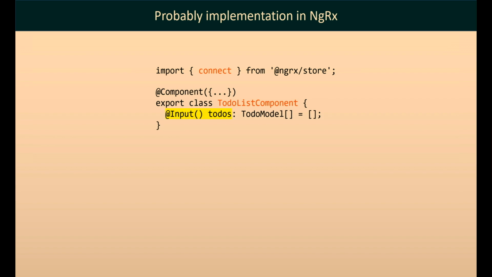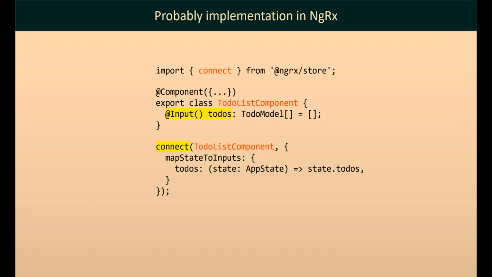So here's an example. There's a component called to-do list, and there's inputs, to-dos, right? And now, when we call connect, the first parameter is the component class, and the second is configuration options. What we're saying is, I want to map the to-dos input to, you pass in a selector function. You're saying bind it to state dot to-dos, so when it changes, I want the NGRX module to update inputs on a component. And as you probably all got used to with on push, right?